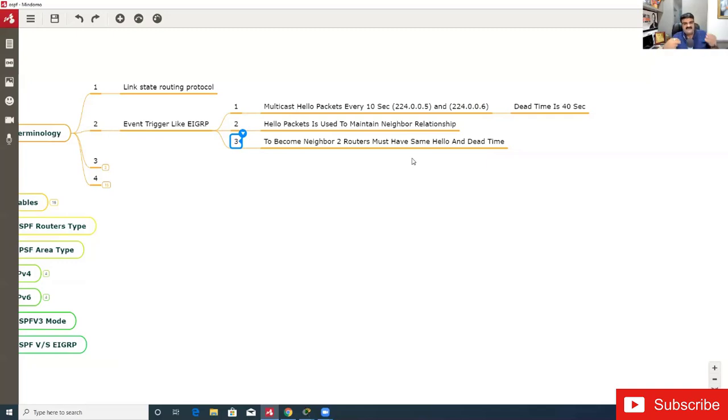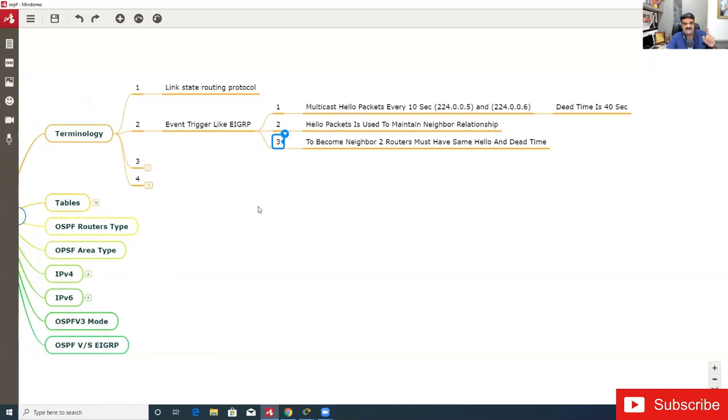Okay, basically there are three problems. The first is they must have the same hello timer, or hello and dead timer. Second is they must have the same area. I am going to explain area later. And the third one is they must have the same MTU. Yeah, so we'll talk about this later, don't worry. But right now this is the point that you need to remember.